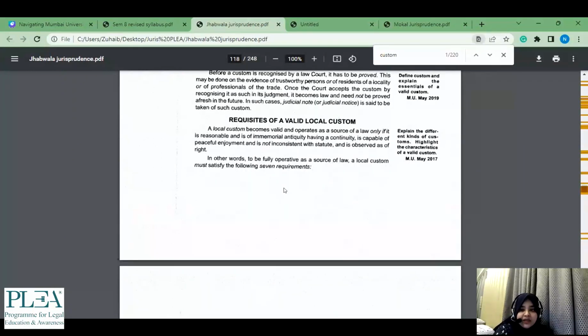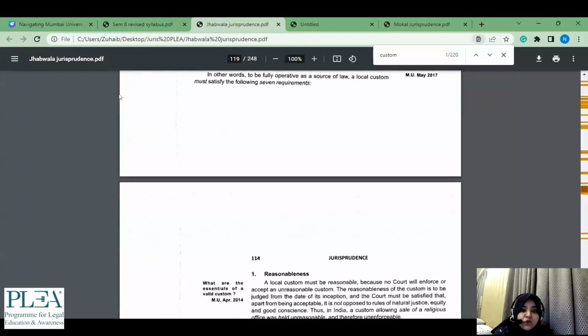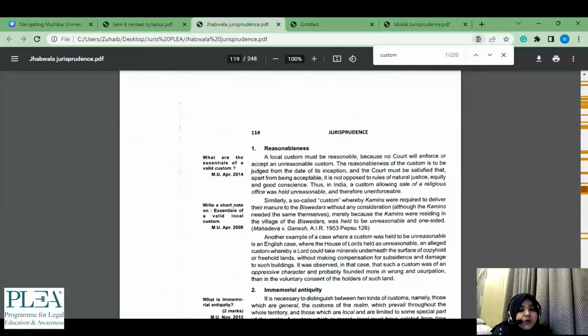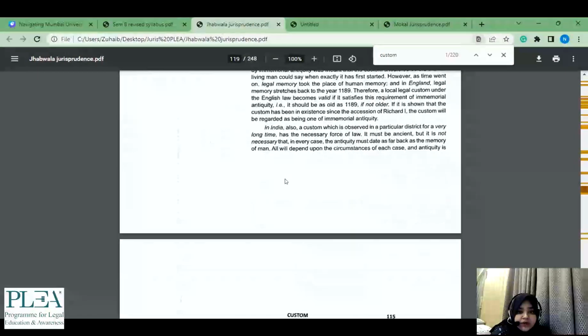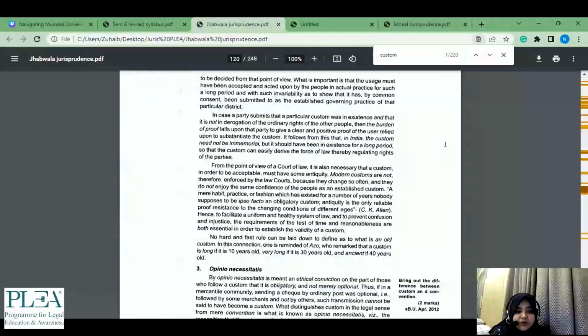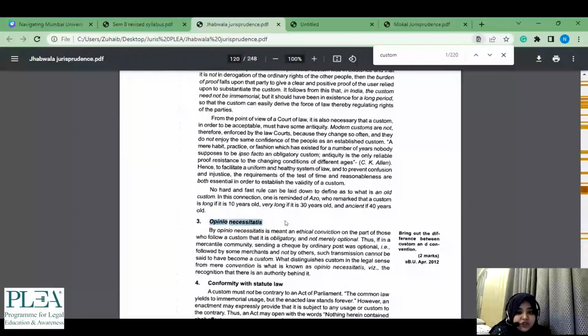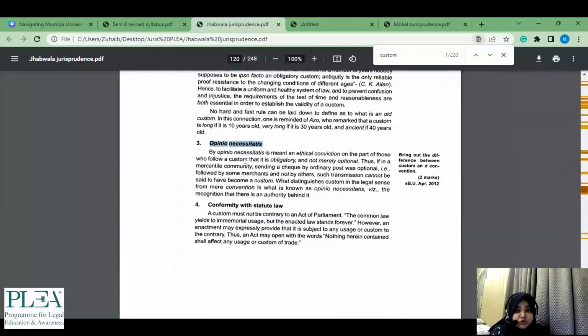So when I am attempting these 2 markers, I am also going through all these questions which may be asked in a short note or a 12 marker, right? So that is done. Then I have gone through what the valid points are. Then this seems something which is not English. So I feel in jurisprudence and IOS both, it is always better to at least know the meaning of these things. Because if this comes, okay, I'm not sure whether this has come in the past year papers, but there are other legal Latin maxims which have come.